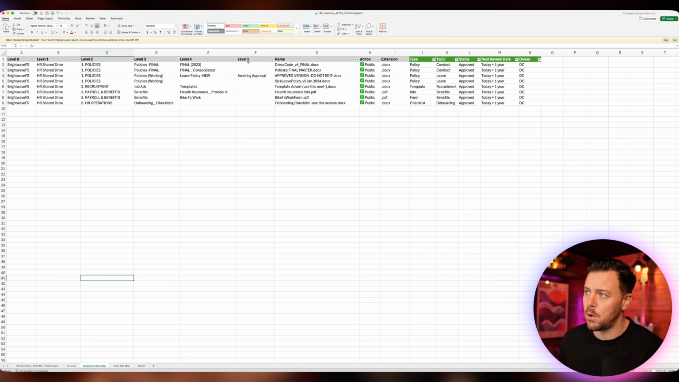So we can come down through all of the content here. We can say what's a policy, what's a template, what's info, what the topic is: conduct, leave, recruitment, benefits, status, next review date, and owner. Now, this is the simple version of this, just my example version. You'll have a much longer file. So you're going to bring your team together and you guys are going to work through this.